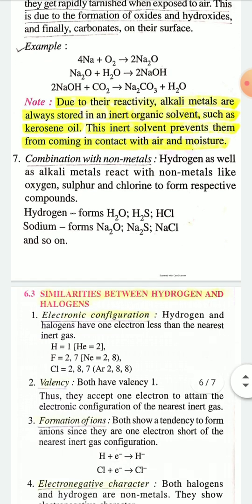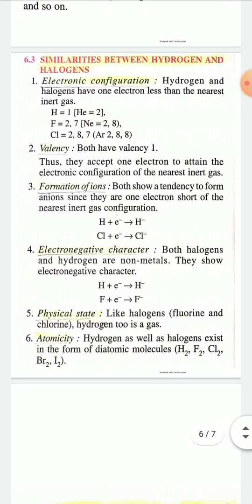Now see similarity between hydrogen and halogens. Similarity in electronic configuration: both hydrogen and halogens have one electron less than the nearest inert gas. For example, hydrogen has one electron less than the nearest inert gas, helium.